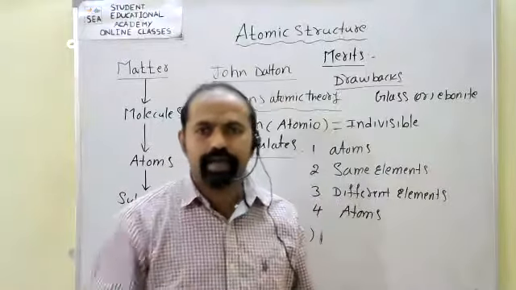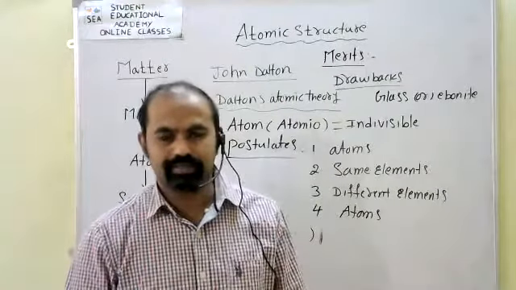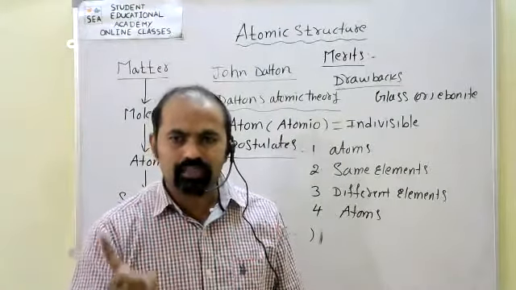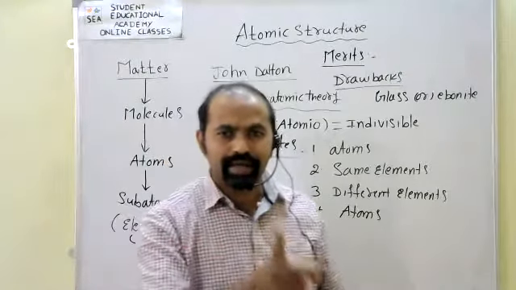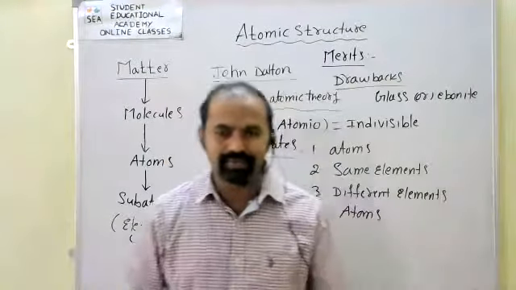It is not explained by John Dalton. It is also one of the main drawbacks in Dalton's atomic theory.